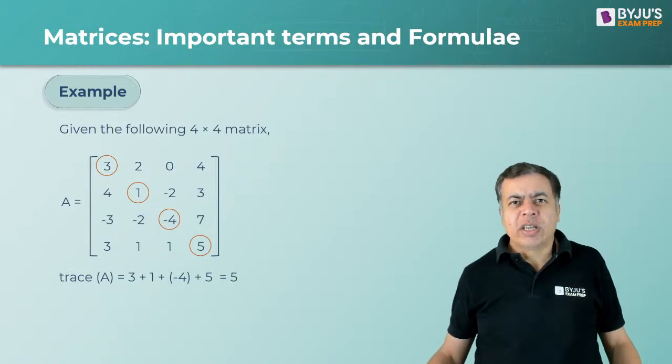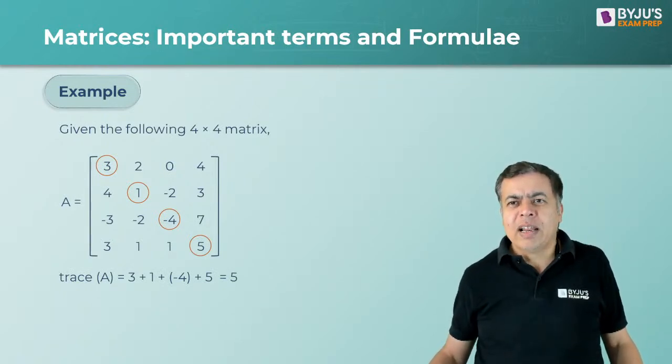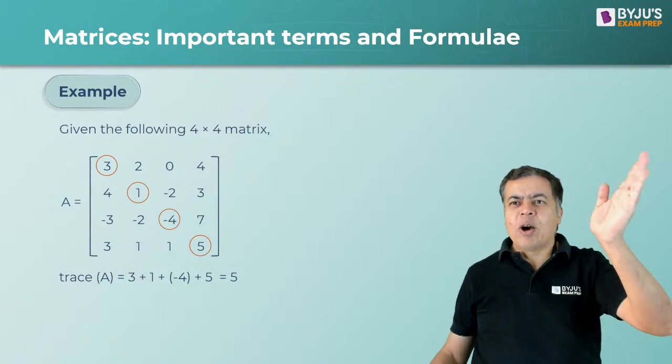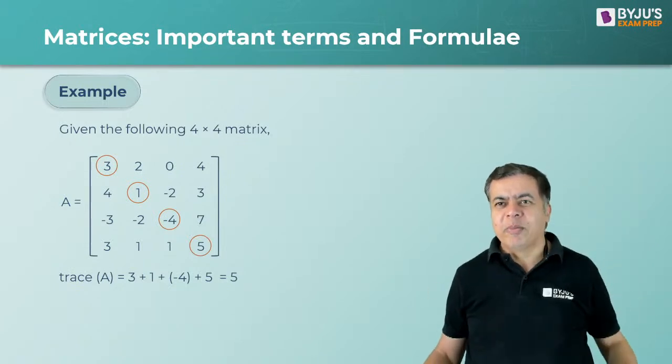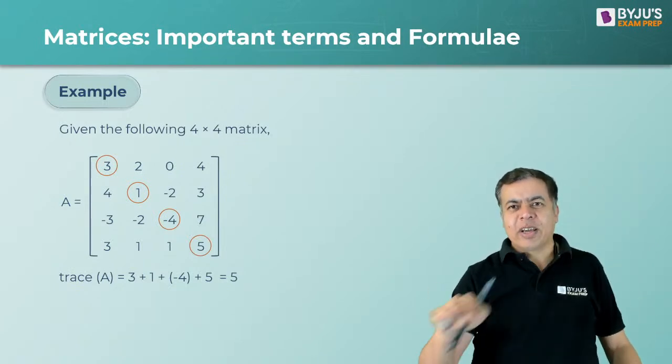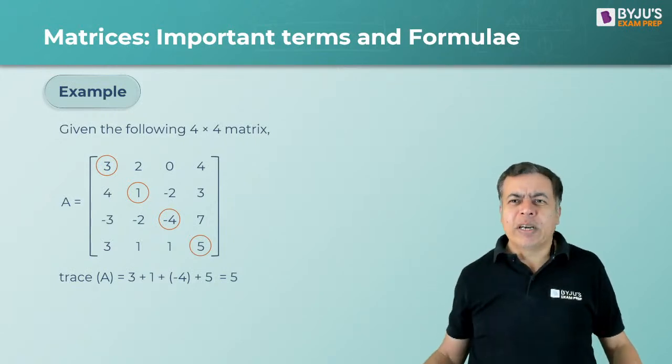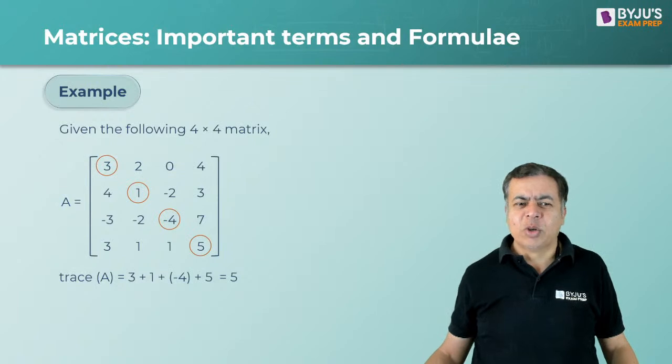So it is the sum of the diagonal elements, and for the diagonal you will take left top to the right bottom. The first diagonal, left top, which you know from a diagonal matrix, is the diagonal of the matrix.